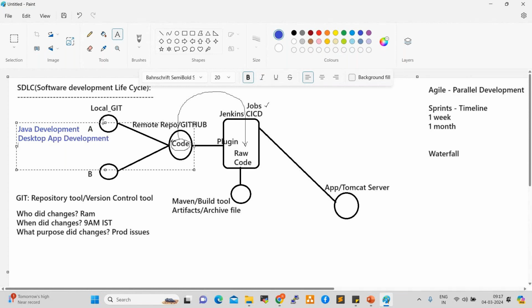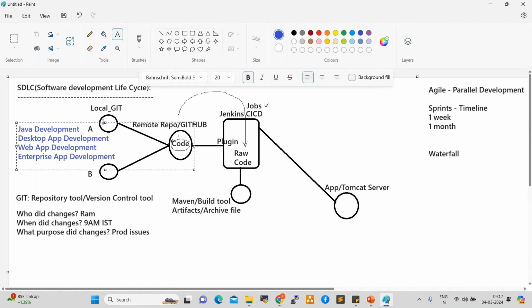The second one is web application development. The third one is enterprise application development. These three types of development happen in real-time projects.